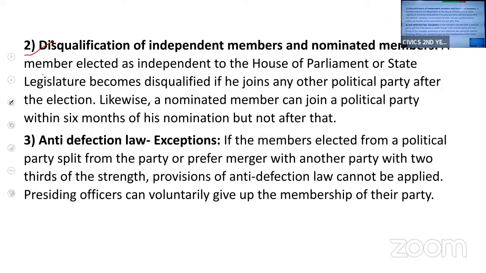Now, there are certain exceptions to the anti-defection law.